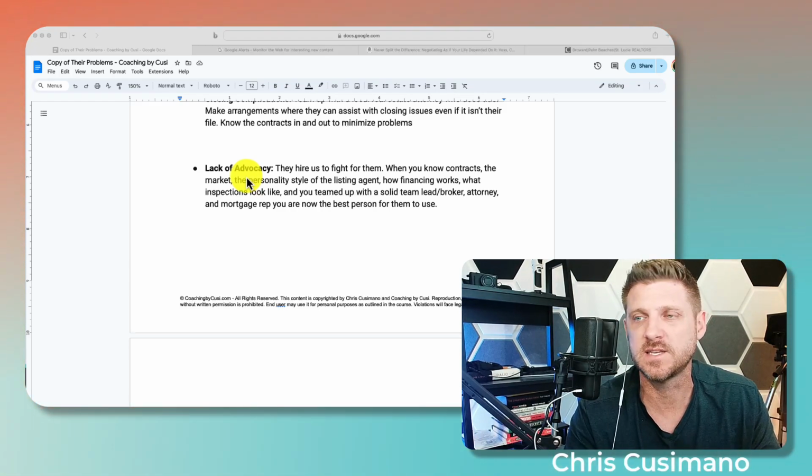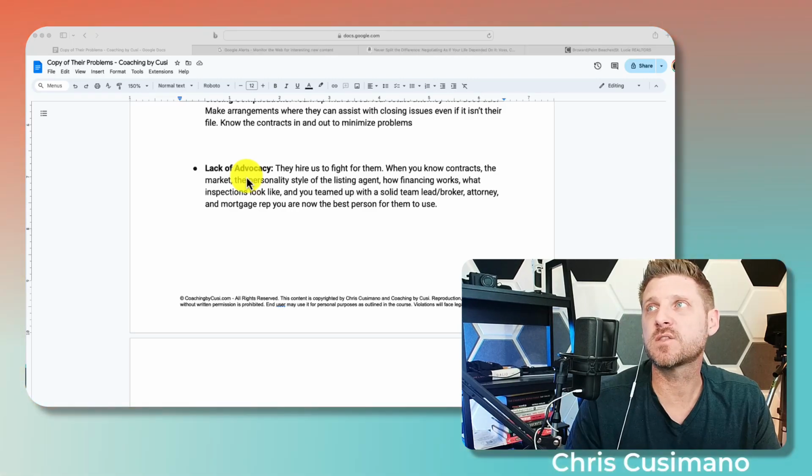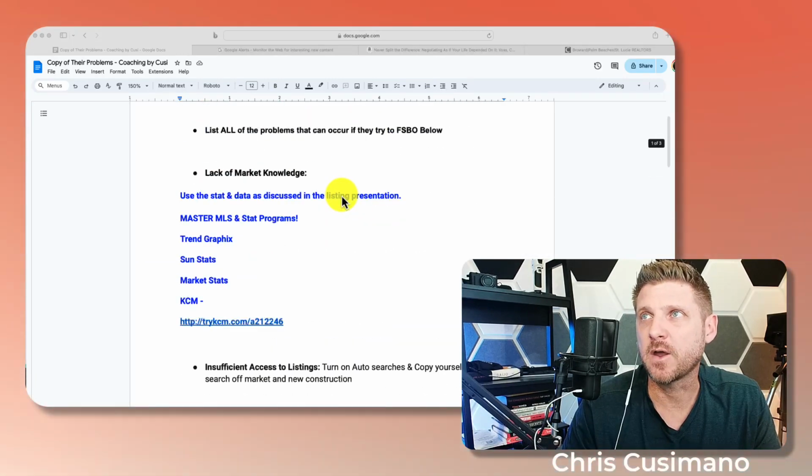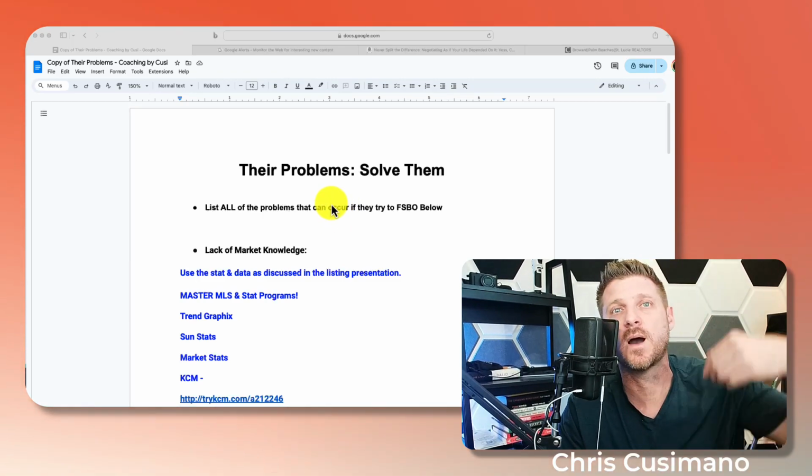We're going to fight for your best needs. We're going to fight for your best price. We're going to fight for your best terms. That's what we're here for. And mean it and do it. And these are really at the core of building a solid buyer product for them. And we're going to talk about some other cool stuff in the next 3 trainings too that we're going to compound on top of this.